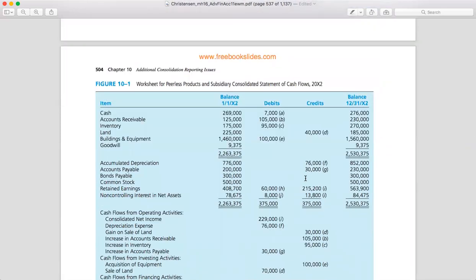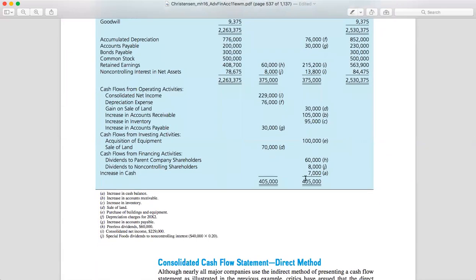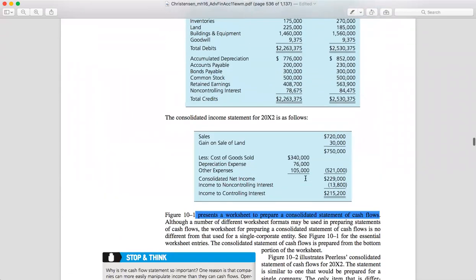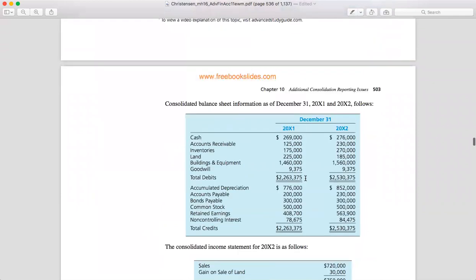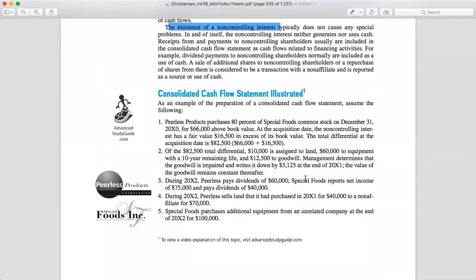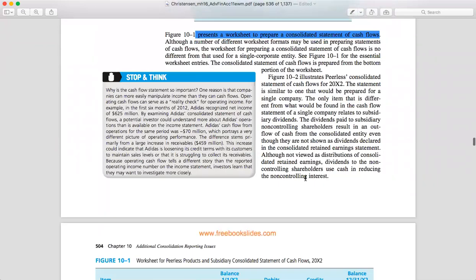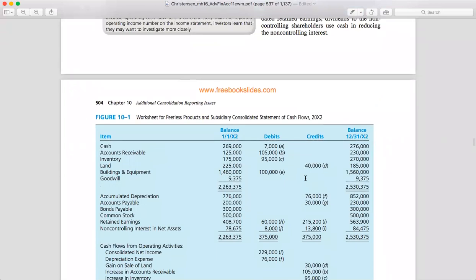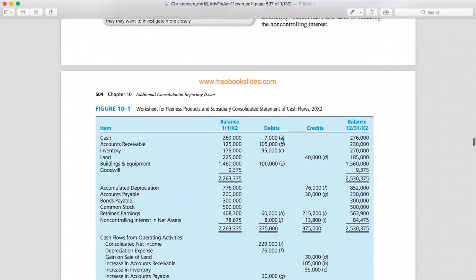So let's have a look at this one by one. Based on this illustration, it has been mentioned that there is an increase in cash balance of around 7,000, right?